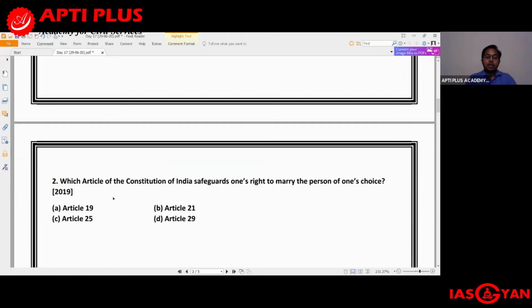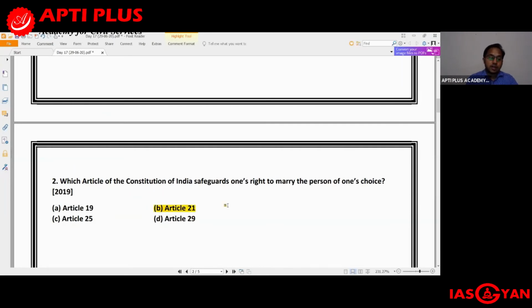The second question is from Polity and Governance, again asked in UPSC Prelims 2019. This question asks, which article of the Constitution of India safeguards one's right to marry the person of one's choice? Is it Article 19, Article 21, Article 25 or Article 29? So out of the given options, the right to marry the person of one's choice comes under Article 21.